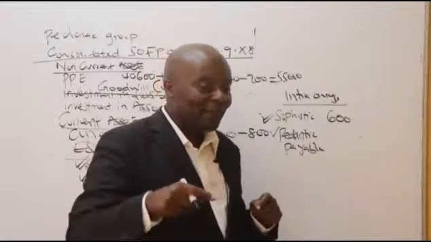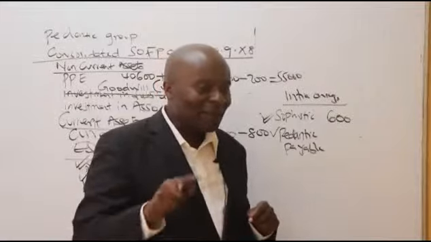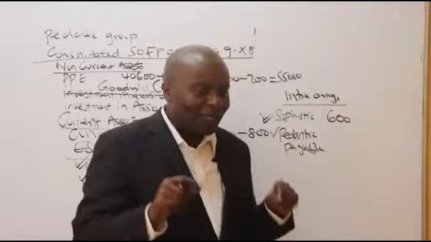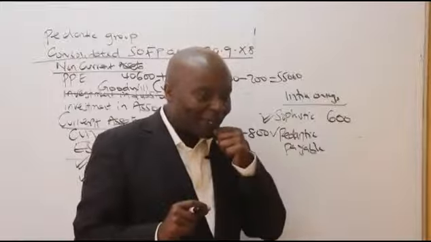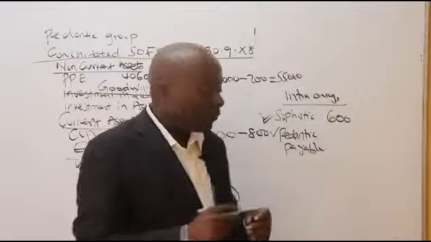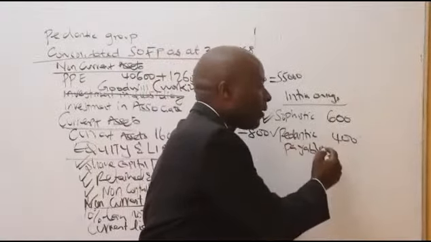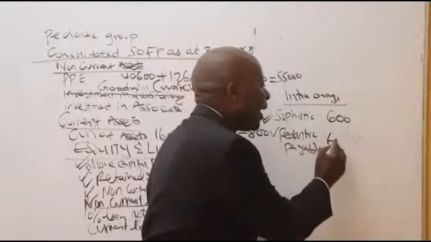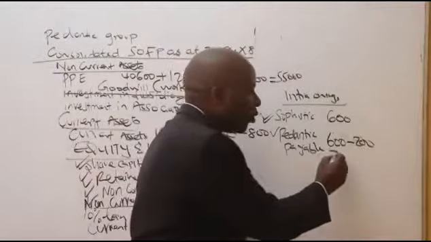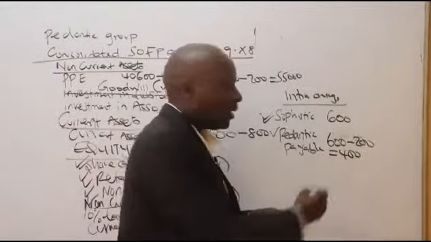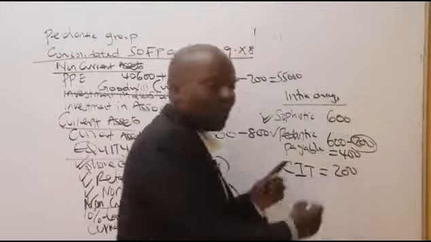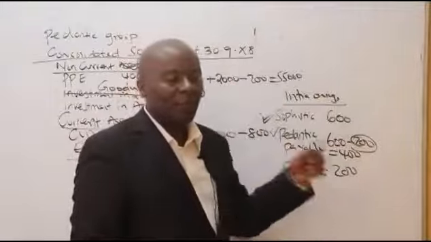Pedantic has already paid some money, which is 200. So currently, how much does pedantic owe? It's 400, really. Because you see, pedantic initially had an owing of 600, but they have paid 200. So they owe 400. This 200 is what we call cash in transit. It's on the way. So the other company has not yet received the money to adjust their books.